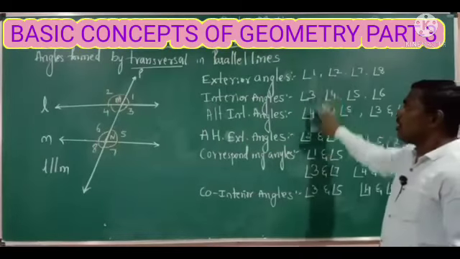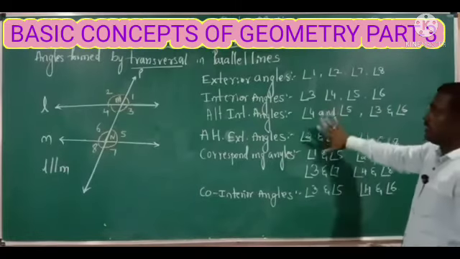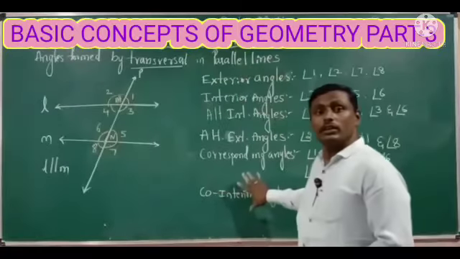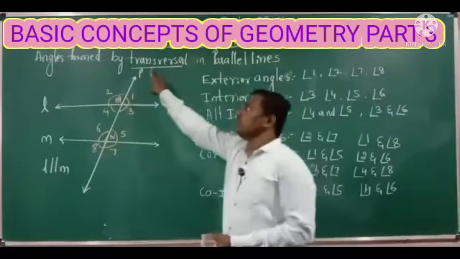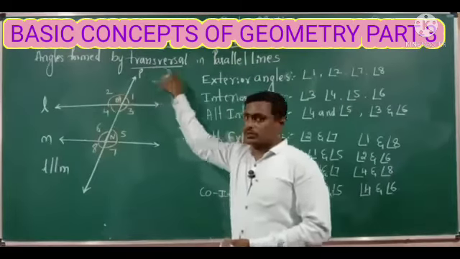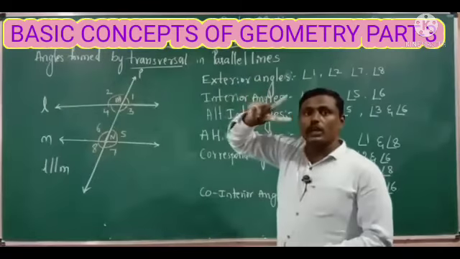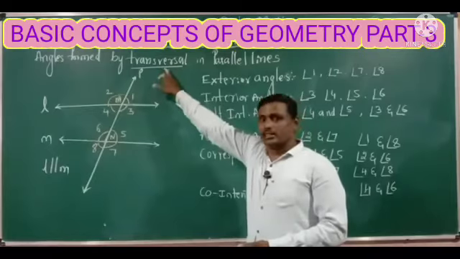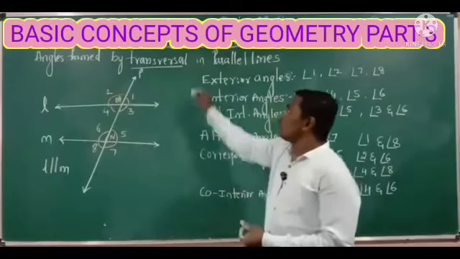So all these angles are formed in the parallel lines by the transversal only. When two parallel lines are intersected by the third line, that is the transversal, it forms all these angles that you are observing here.